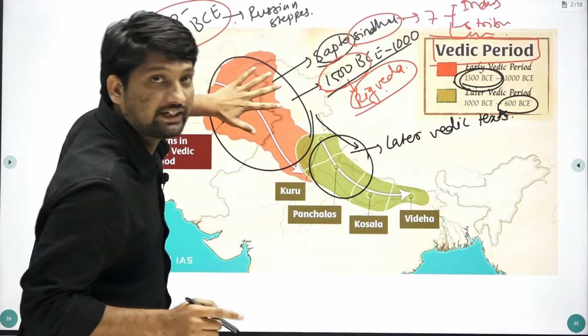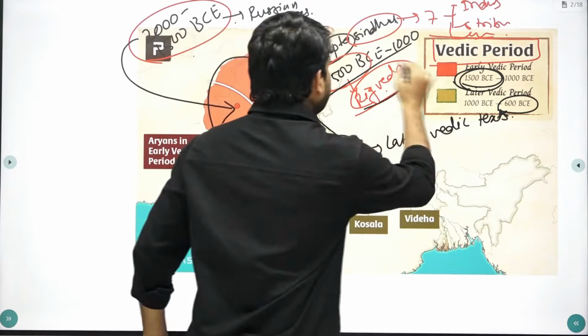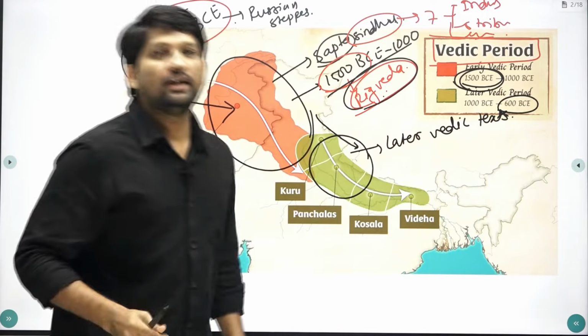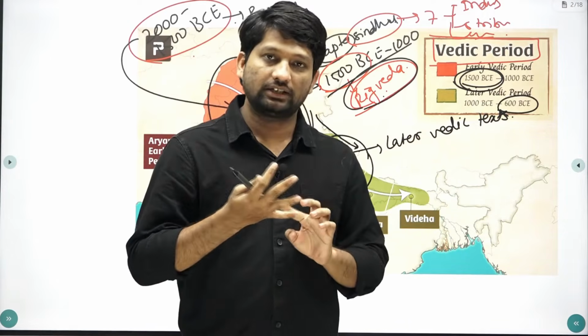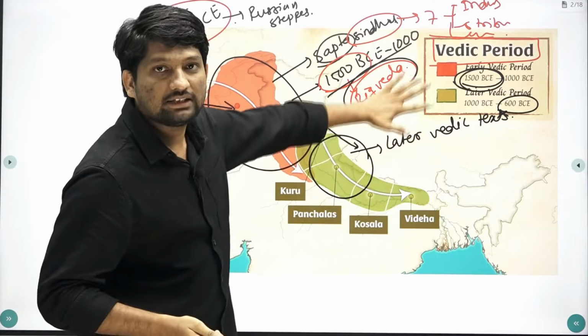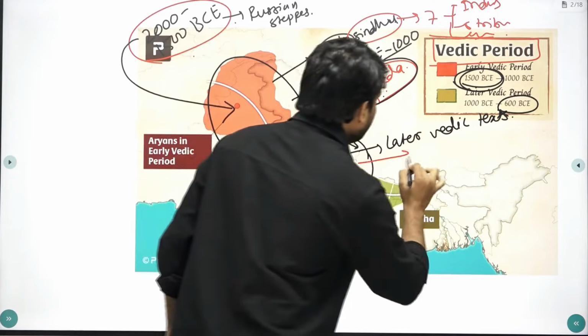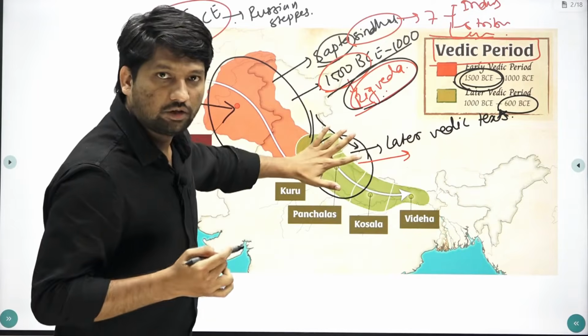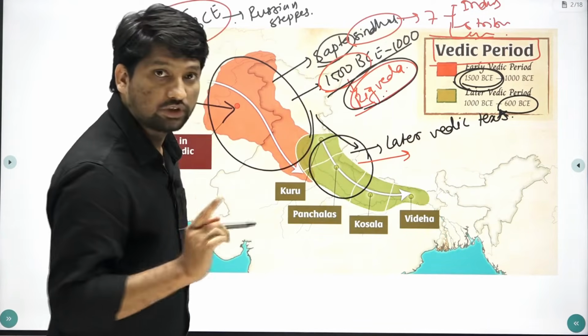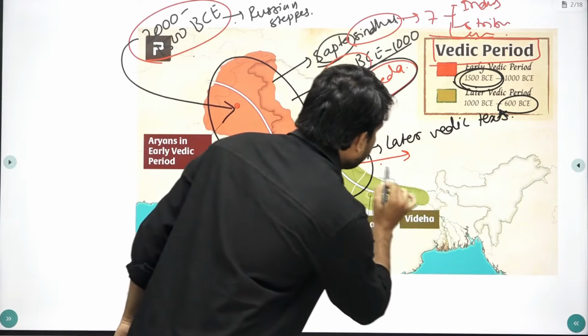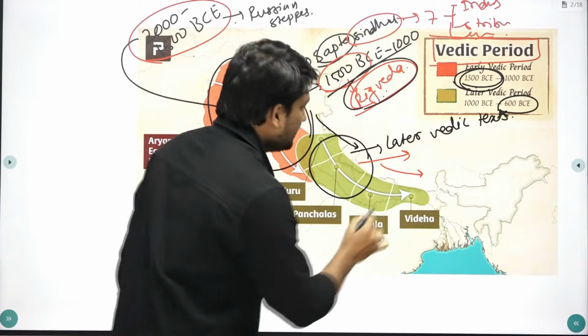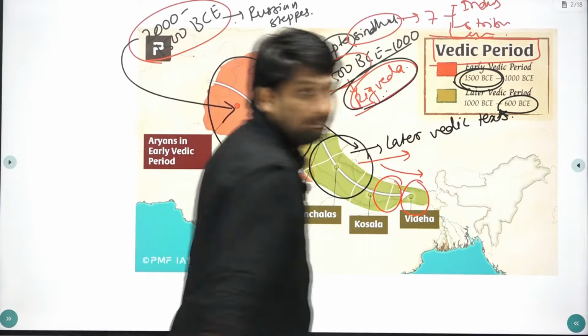Remember, during this early time, they composed only Rigveda. During this later Vedic period, they composed Yajurveda, Samaveda, Atharvaveda, as well as Brahmanas, Aranyakas and Upanishads around in the west part of UP or westernmost part of Uttar Pradesh. Later they migrated towards east, means eastern UP and Bihar.